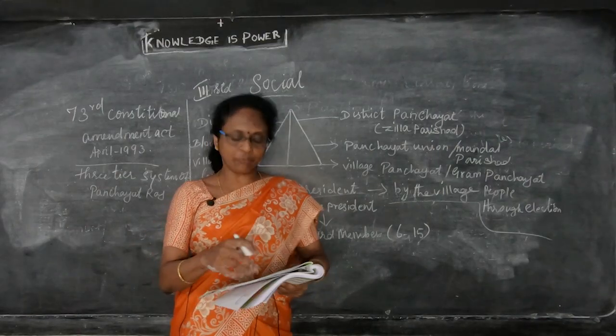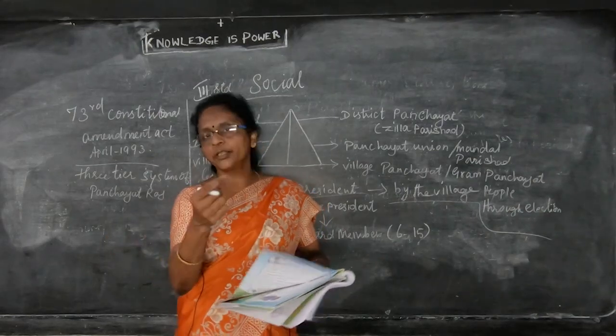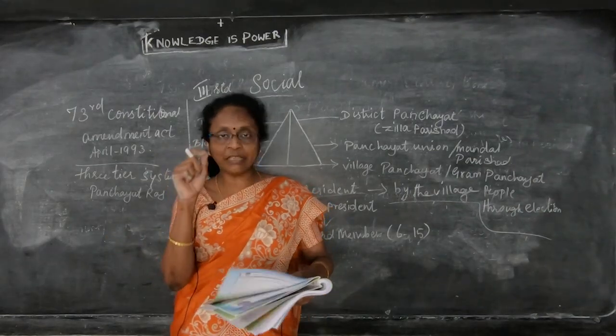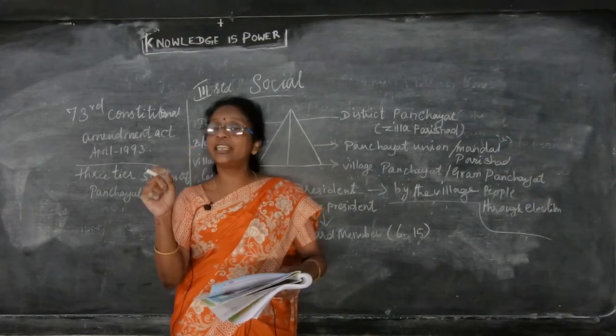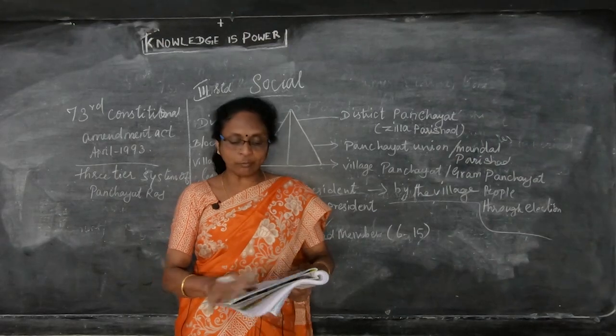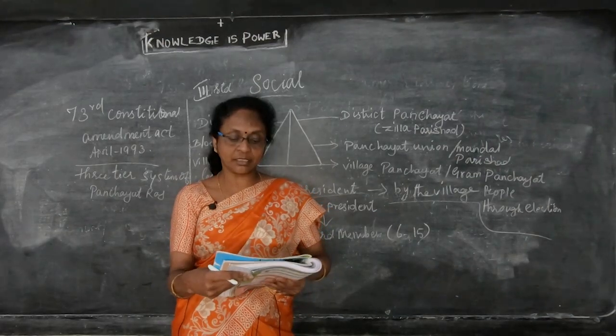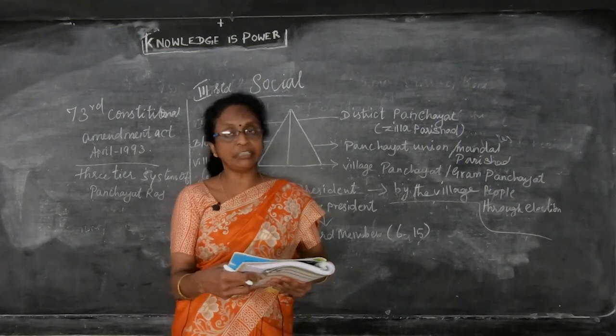After that, a child was called to pick up the palm leaves one by one. They would see whose name was on the palm leaf, and that person was elected as president. This system was followed by the Chola kingdom for the administration of the village.